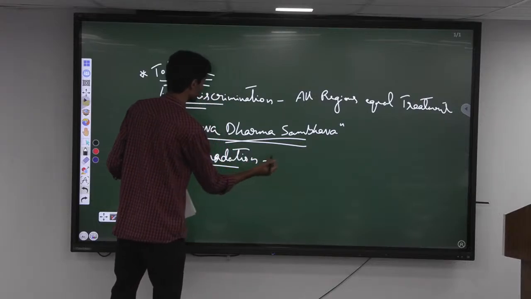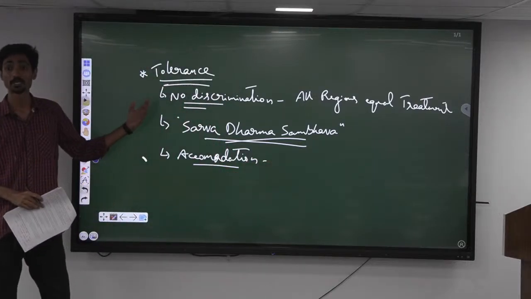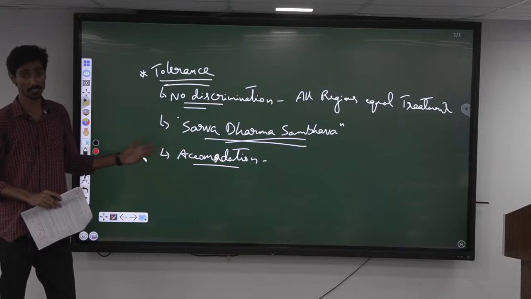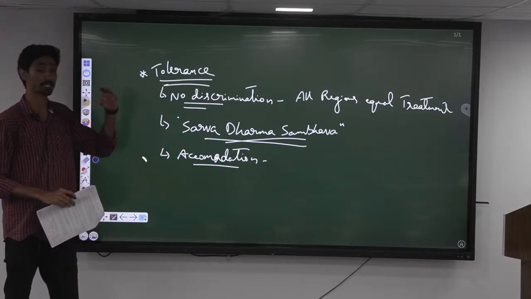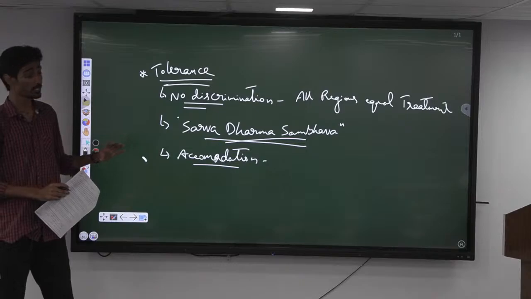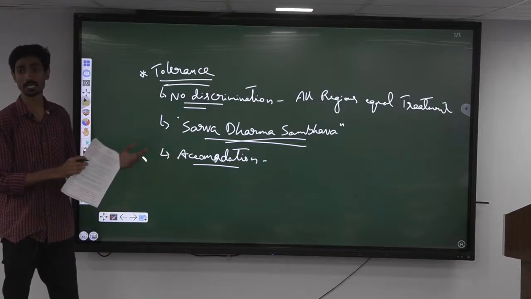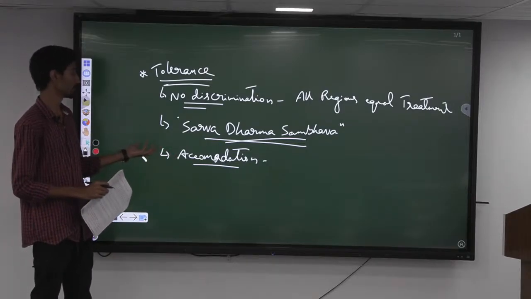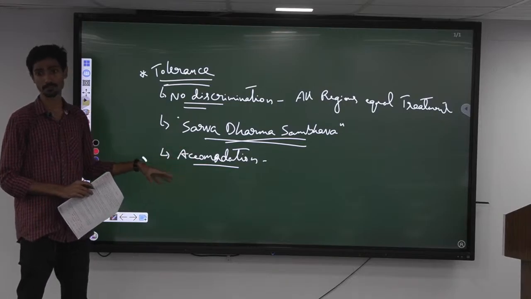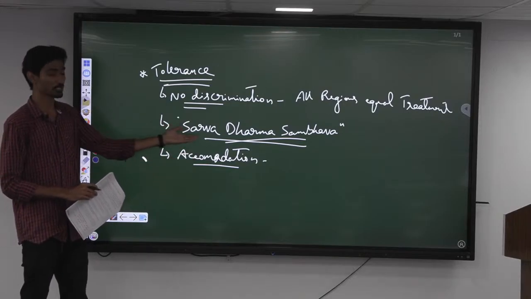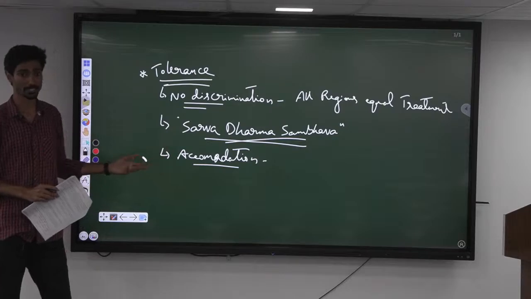One more thing, because of tolerance, we are able to accommodate diverse religions in Indian society, right. If there was no tolerance, definitely when multiple religions started coming to India, they would not have been accommodated, there would have been clashes. But because of the tolerance we have, we are able to accommodate multiple religions. As a result, all religions are present in India compared to any other country, right.